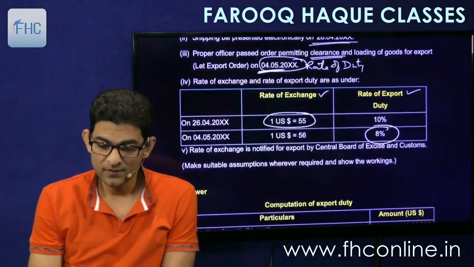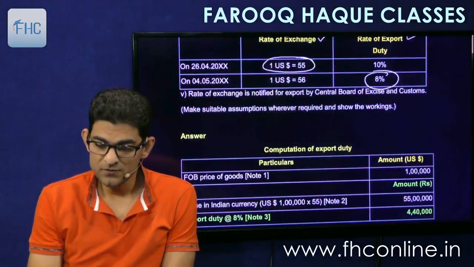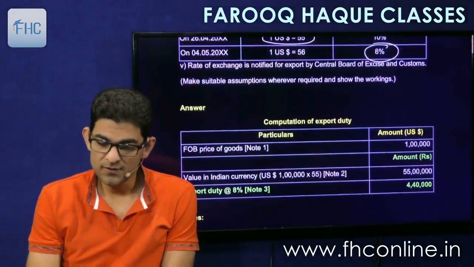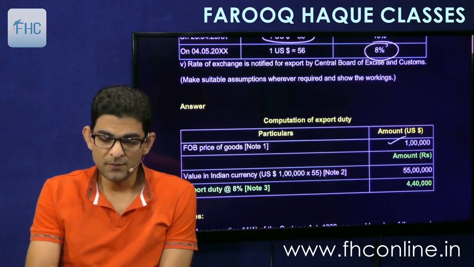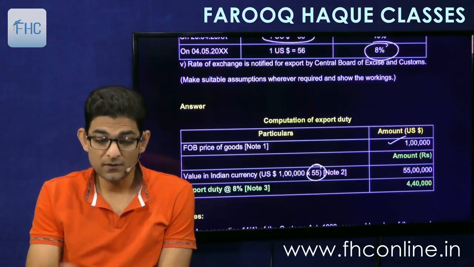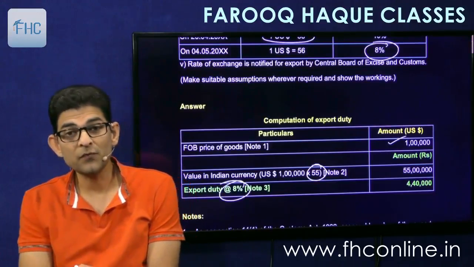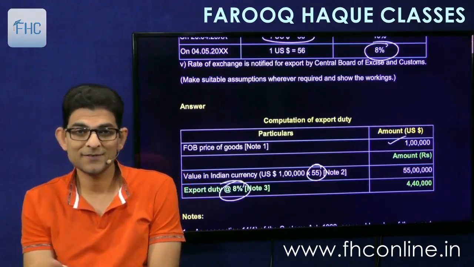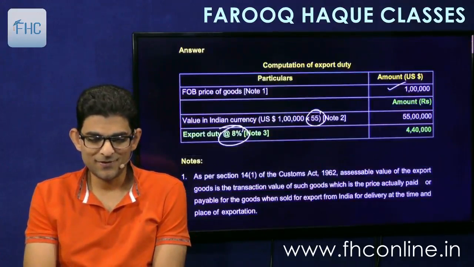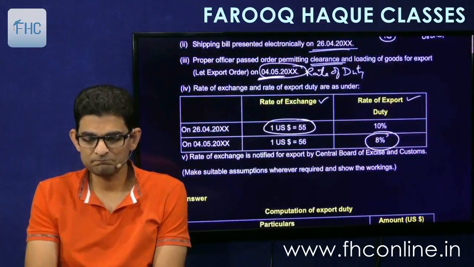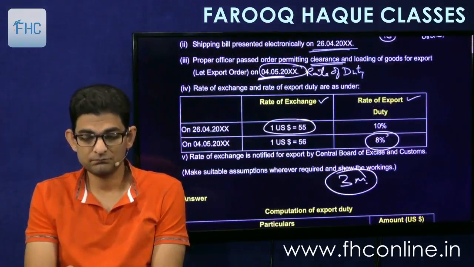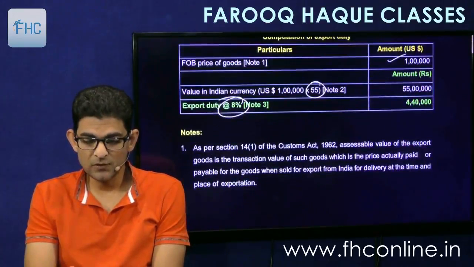So very simple point. Take FOB of 1 lakh multiplied by 55 and then apply the export duty rate of 8%. Another 3-mark question, and you will get full marks.